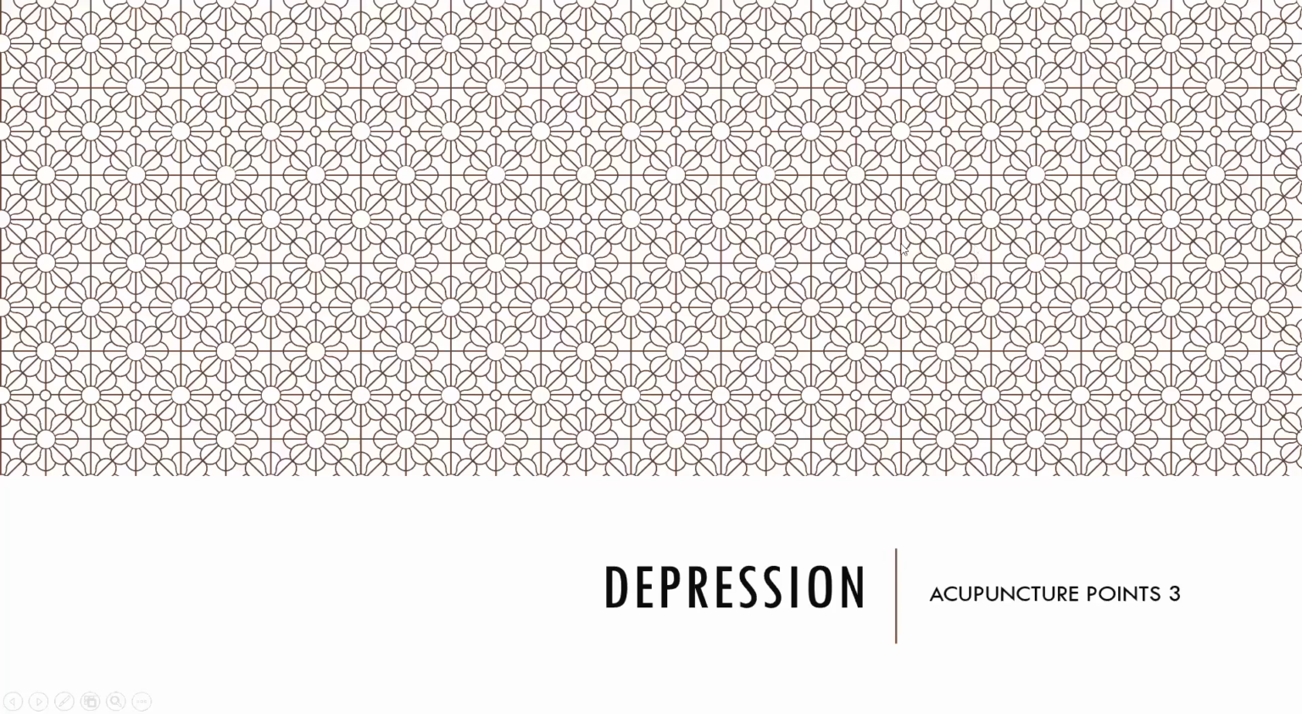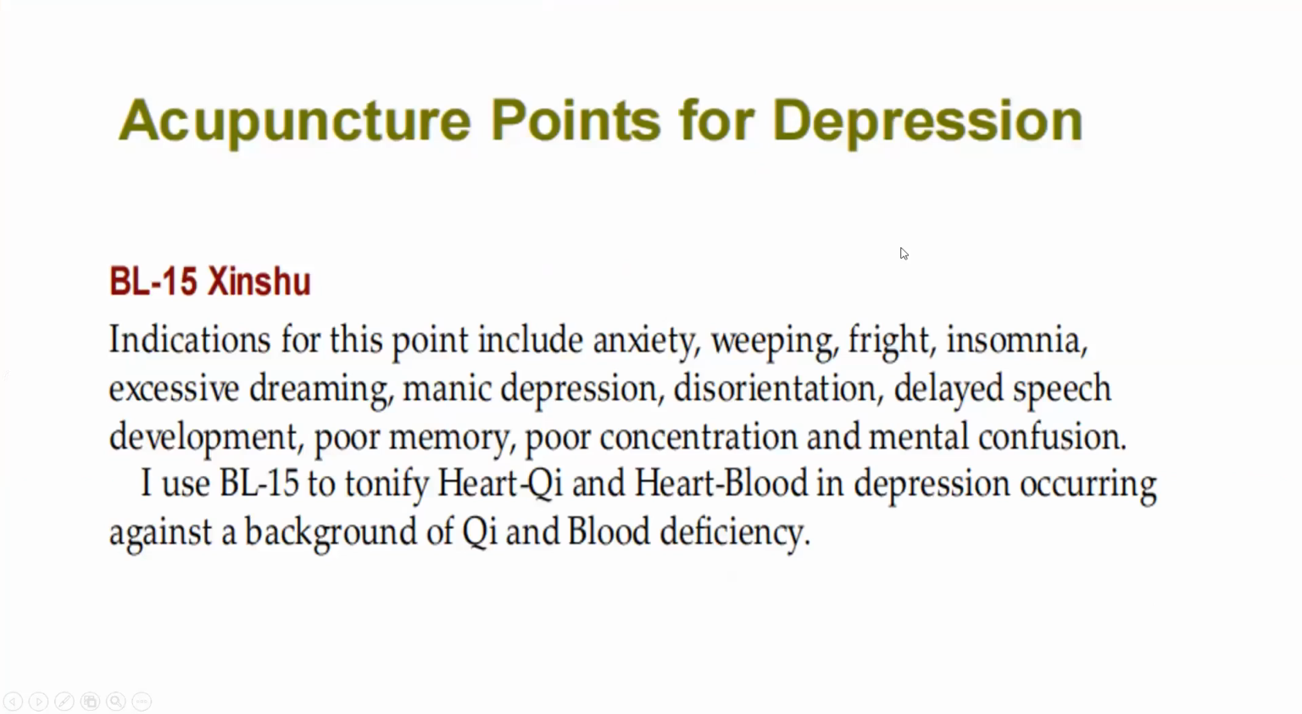Let's discuss depression, the acupuncture points, part 3. The acupuncture points for depression, we have the bladder 15. The indication for this point includes anxiety, weeping, fright, insomnia, excessive dreaming, manic depression, disorientation, delayed speech development, poor memory, poor concentration, and mental confusion.